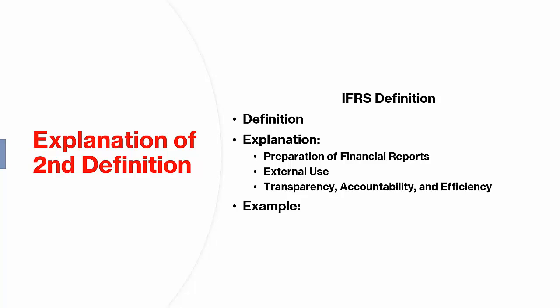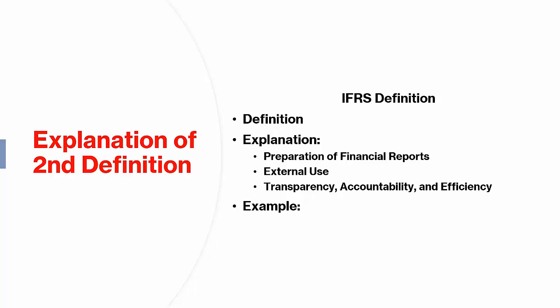efficiency. Example, scenario. Imagine you run a small online bookstore. 1. Preparation of financial reports. At the end of the year, you create an income statement, which shows your total sales, costs of books and shipping, and the profit you made. A balance sheet lists your assets, like books and cash, and liabilities, like unpaid bills. 2. External use. If you're looking to get a loan from a bank, the bank will review these financial reports to decide if they should lend you money.